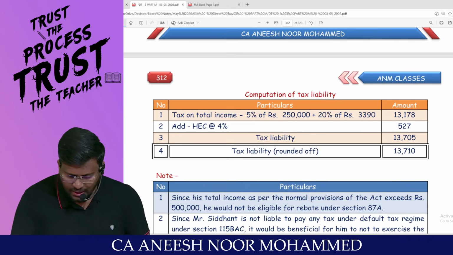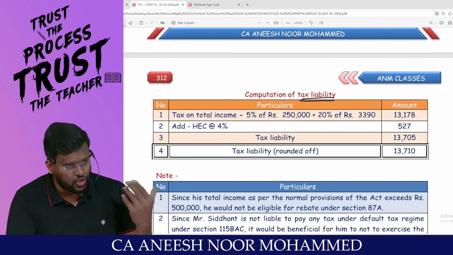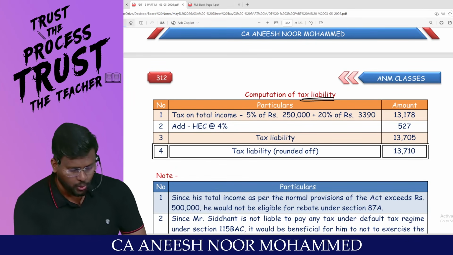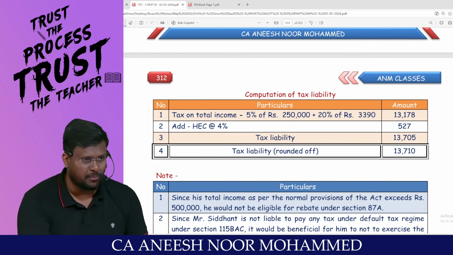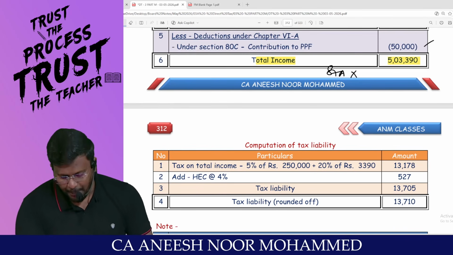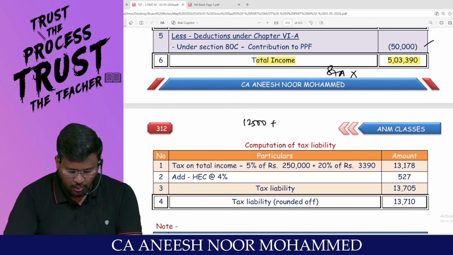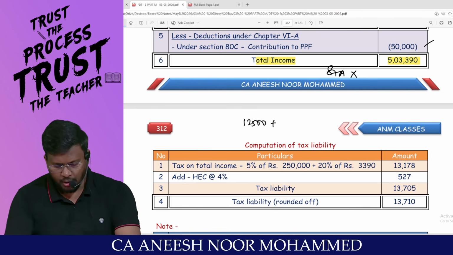Now I am calculating the tax liability under the optional tax regime. Sir, actually under the default tax regime, zero tax you got. Now the process itself is wasted, but still we will complete and compute. Up to 5 lakh rupees, 12,500. For the extra 3,390 at the rate of 20% comes to 678.